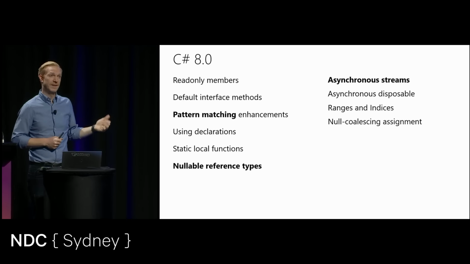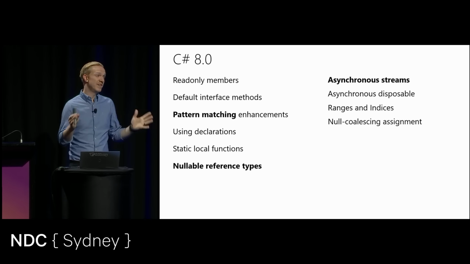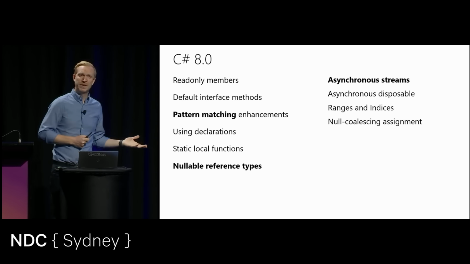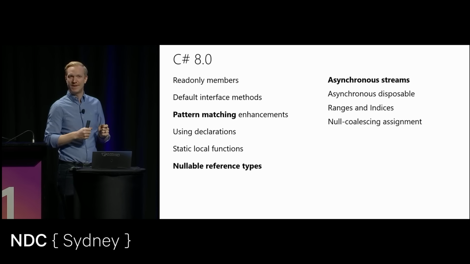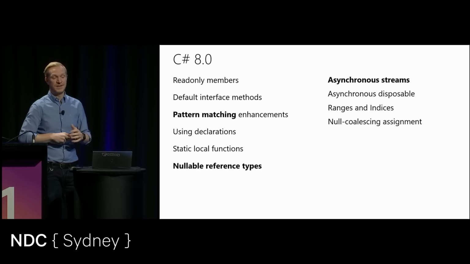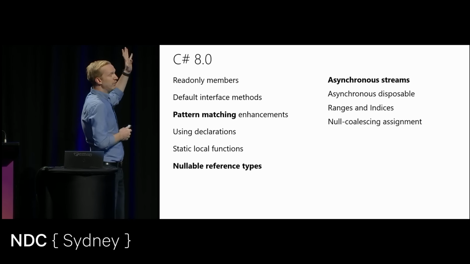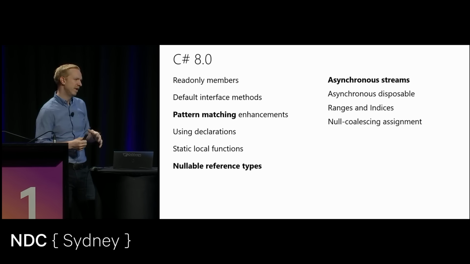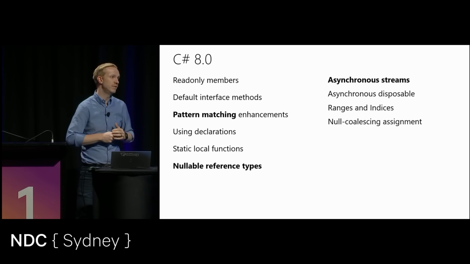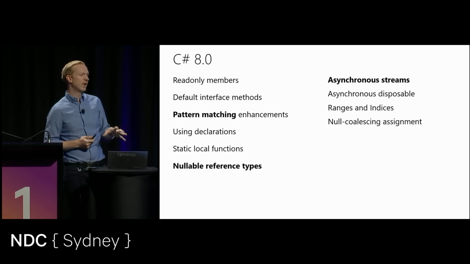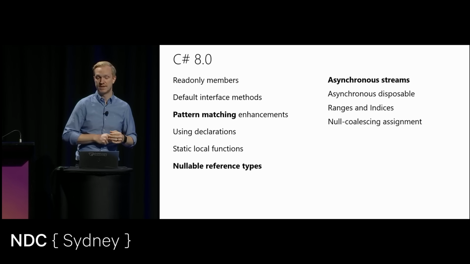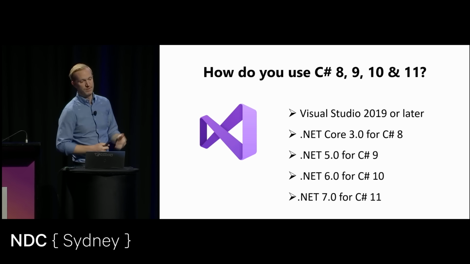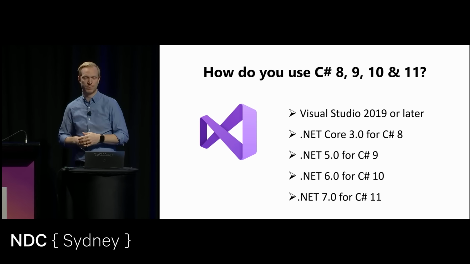And when we look at C#9, 10, 11, 12, there's going to be just as many language features, which is because many developers come from other programming languages, and we can take the best part out of that and make it a part of C# and make it feel like a C# feature. So if we want to use these and we're going to experiment with this, what do we do? Up until C#8, the language wasn't heavily dependent on which framework version you used, but there are some changes in C#8 that do require that you use one specific version of .NET. So if you want to use C#8, you'd use .NET Core 3.0. If you want to use C#9, you use .NET 5, and so forth.